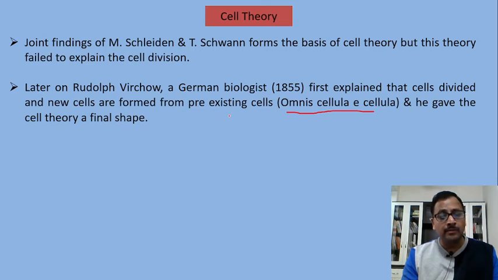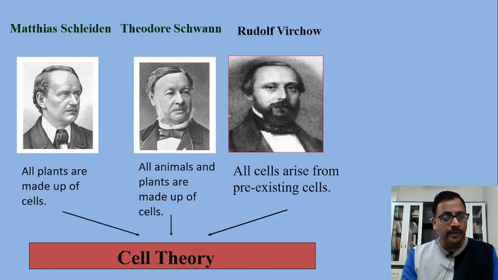After this statement, cell theory came in its final shape. Here we can see all the three scientists, Matthias Schleiden, Theodor Schwann and Rudolf Virchow, and their findings.